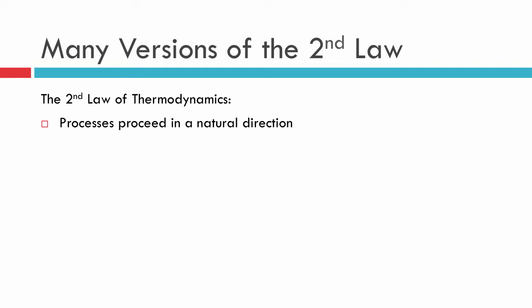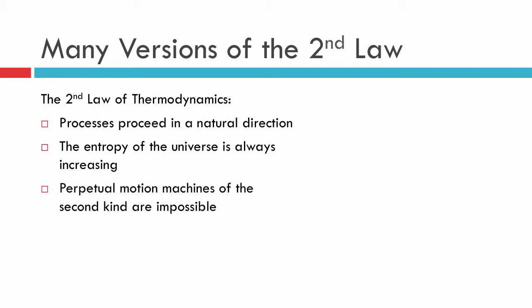Processes proceed in a natural direction. We've been running with that one as the main idea. There's also the idea that the entropy of the universe is always increasing. How about this one? Perpetual motion machines of the second kind are impossible. This is kind of cool because this is an engineering standpoint. It says that I can't make a machine which produces energy and then uses that energy to keep running forever.